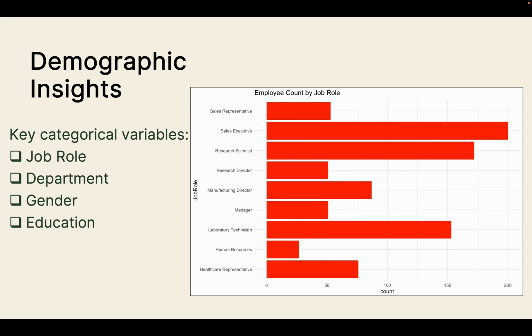These roles together represent the majority of Frito-Lay's workforce. In contrast, smaller groups like human resources and research directors make up a smaller portion of the employees. So understanding this distribution is important for two reasons. First, it shows where most of the company's talent is concentrated, and second, it tells us where a change in turnover rates could have the largest impact on operations or even cost.